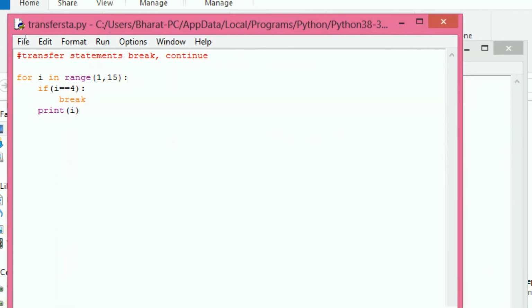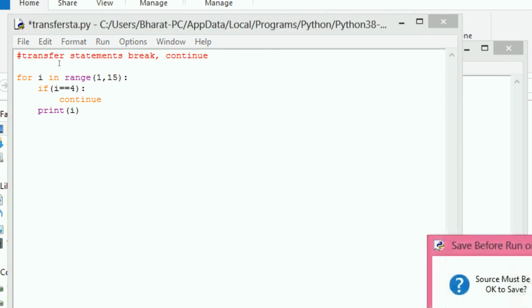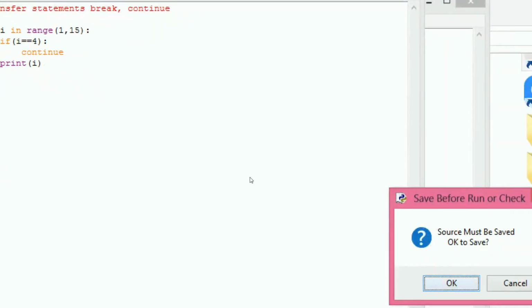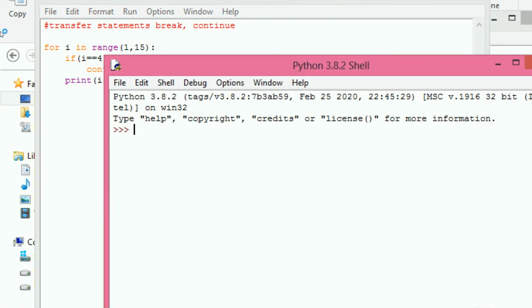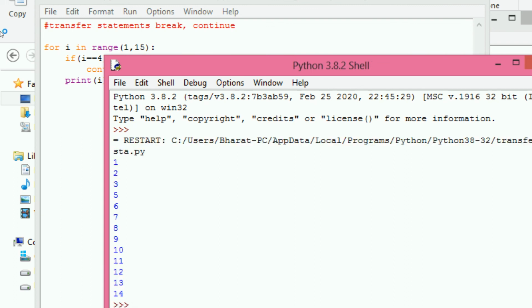So next, instead of break, I am using continue. What is the expected output? It skips the remaining instructions. That means it prints 1 2 3 5 6 7 8 9 10 11 12 13 14. That means it skips only when i equals 4. You check that. After 3, it prints 5. Okay.